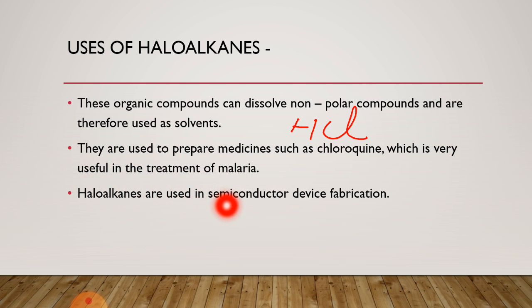Haloalkanes are used in semiconductor device fabrication. Semiconductor device fabrication is the process of manufacturing semiconductor devices. Now, what do you mean by semiconductor? A semiconductor has conductivity between conductors and non-conductors or insulators. So, students, that's all for today.